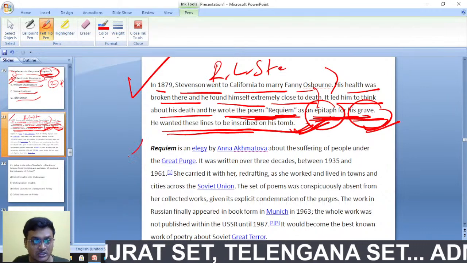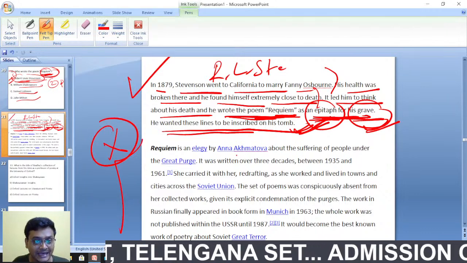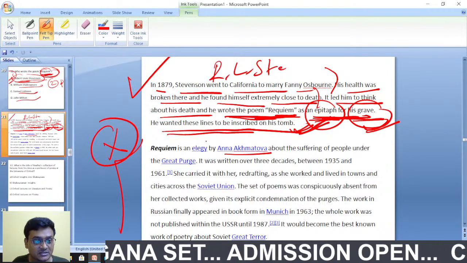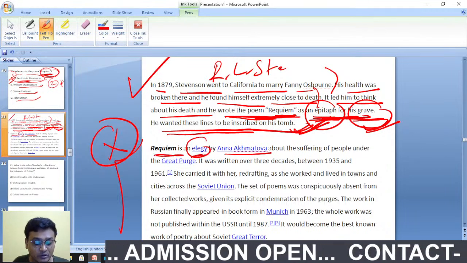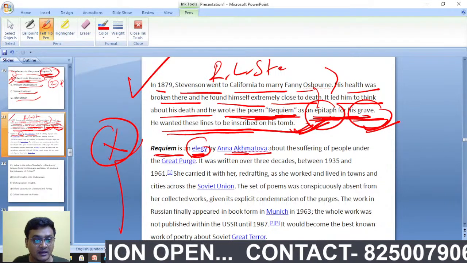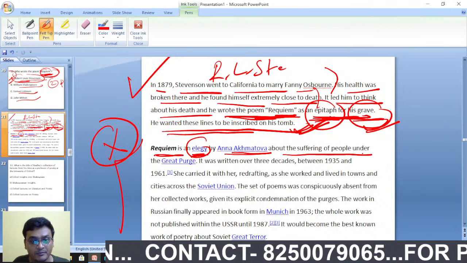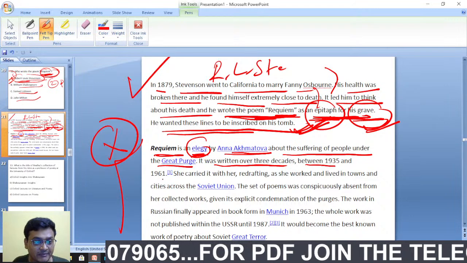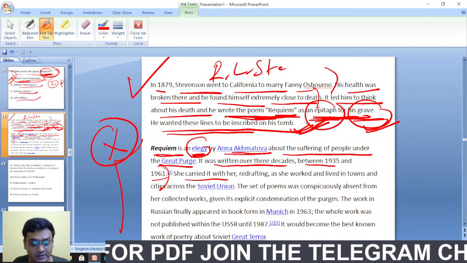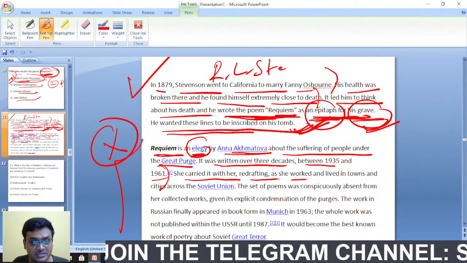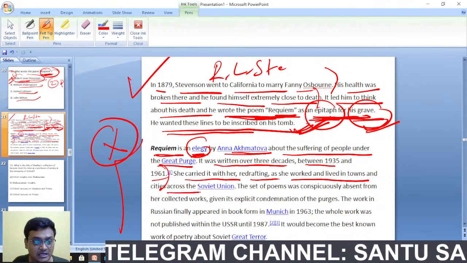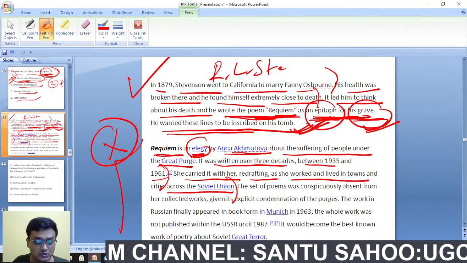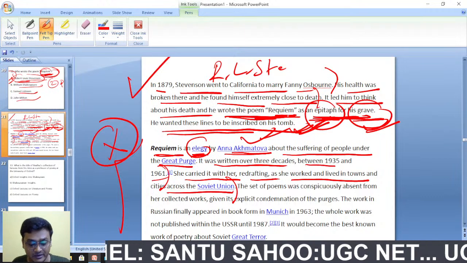There is also another poem, by Anna Akhmatova. That is an elegy. Requiem is also another poem, an elegy by Anna Akhmatova about the suffering of people under the Great Purge. It was written over 3 decades between 1935 and 1961, and she carried it with her, reading it as she worked and lived in towns and cities across the Soviet Union. That is also a poem by Anna Akhmatova.